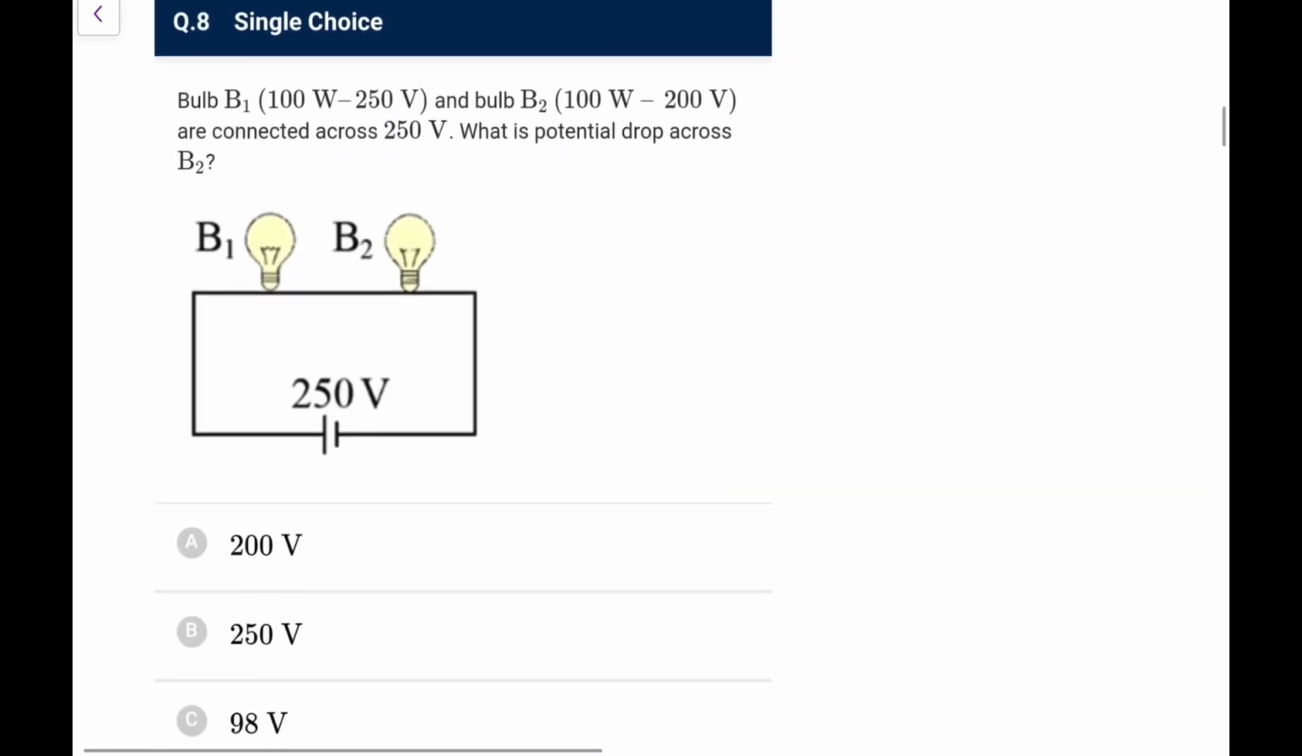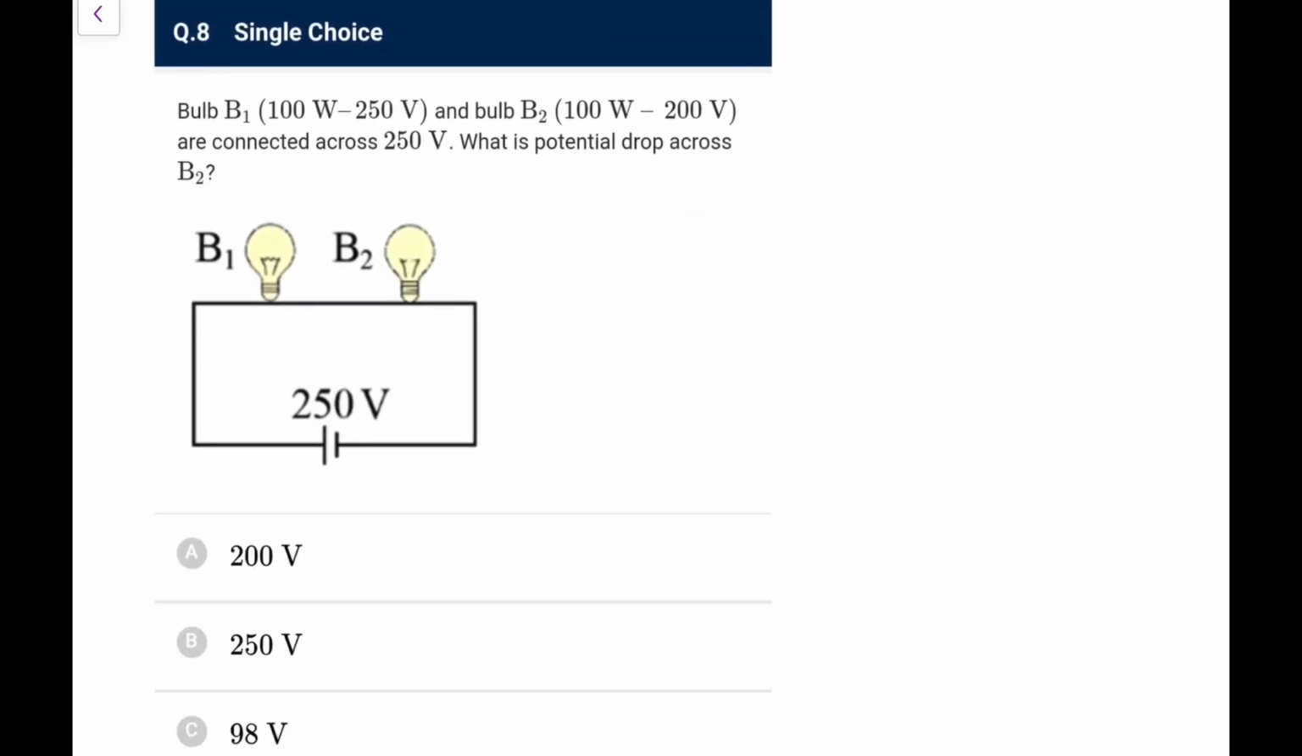Next one, bulbs of 100 watt 250 volt and 100 watt 200 volt specification are connected across 250 volts. What is the potential drop across B2? So I can directly make it out. The resistance of the first one, we say P rated is V rated square by R. So R is V rated square, 250 into 250 by 100. So what I can say it is 625 ohms. The second one would be 200 into 200 over 100.